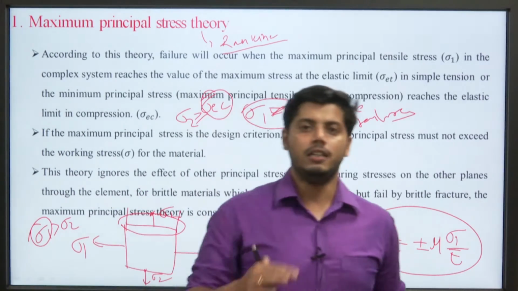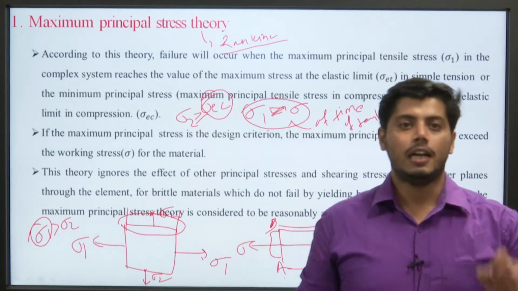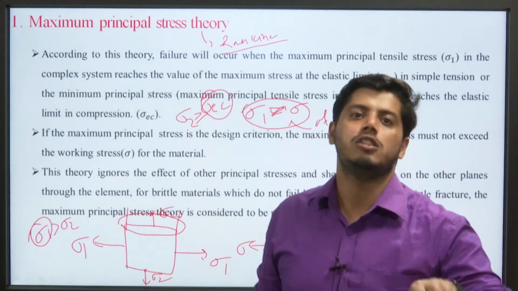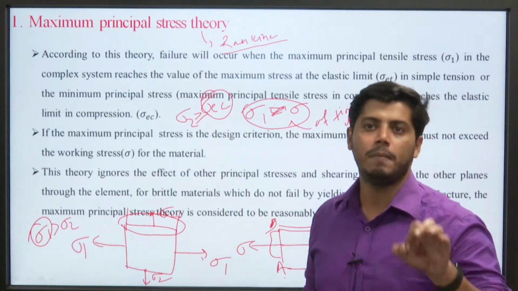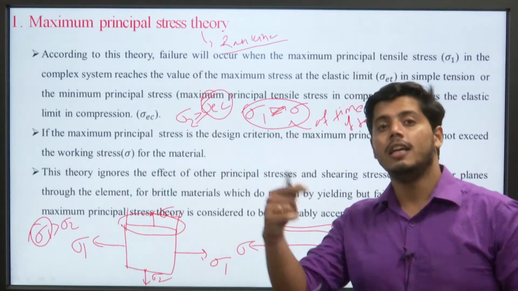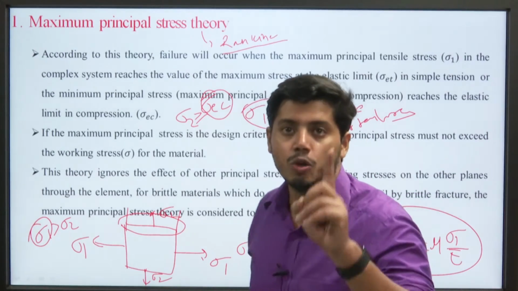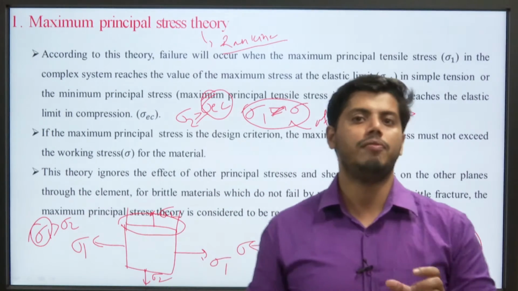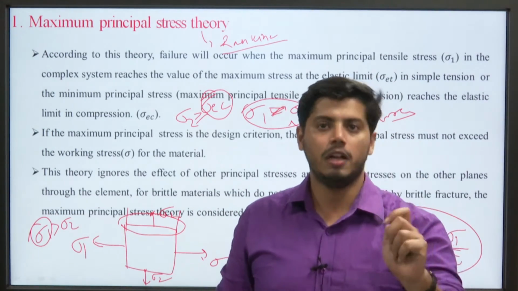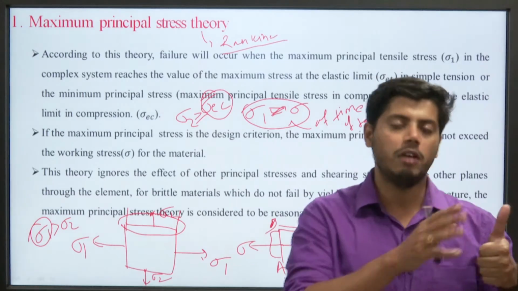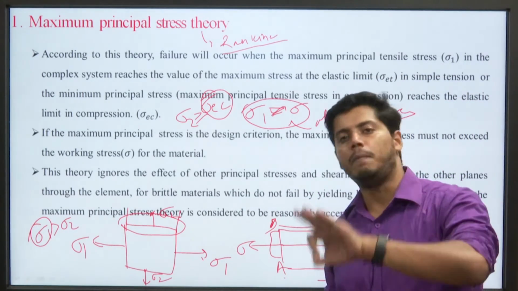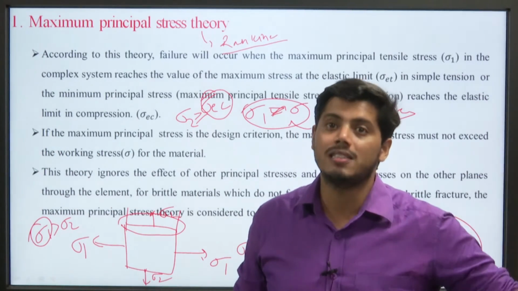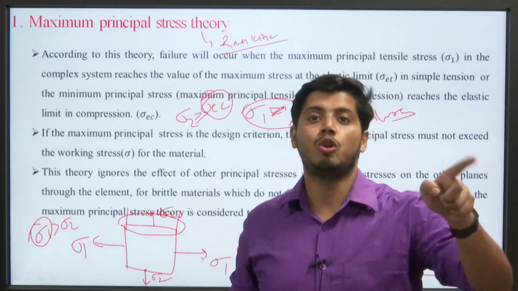Another statement of the Rankine theory, its application: if the maximum principal stress is the design criterion, if we are designing our structure or body on the condition of maximum principal stress, then the maximum principal stress must not exceed the working stress of the material to be safe. Once again, according to this theory, if we are designing our body with respect to maximum principal stress, then at any point or during any loading period, the stress developed in the body should not exceed the principal stress.